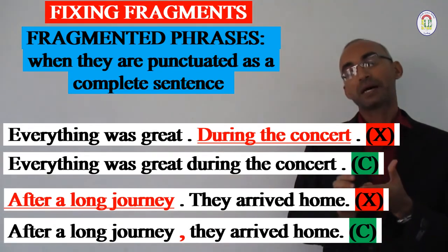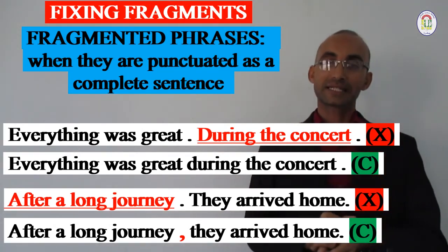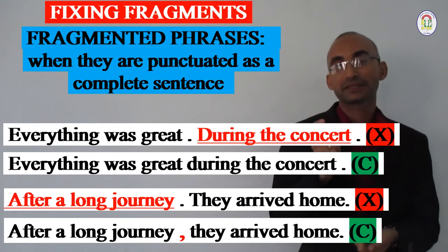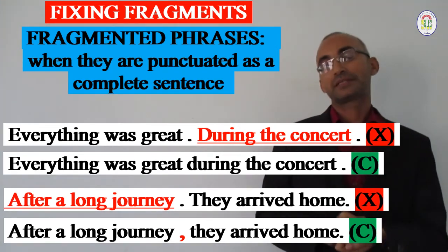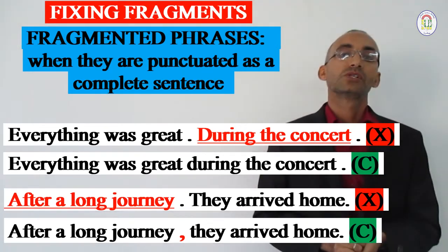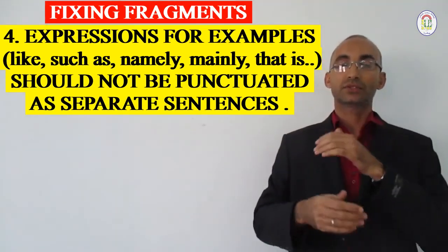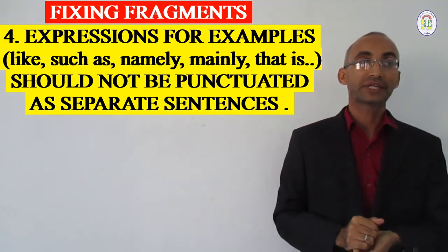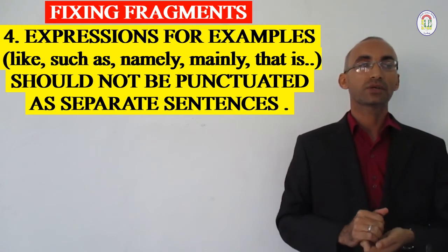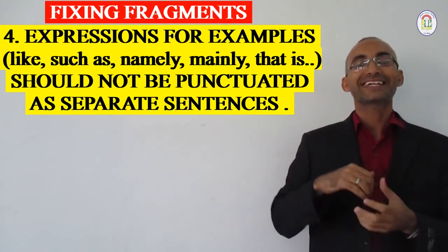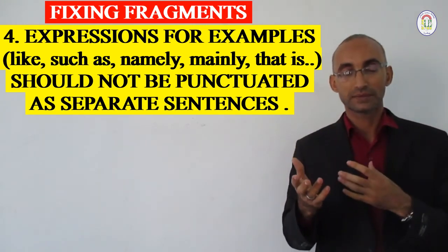Here it is a part of this sentence and no longer an independent part. Otherwise it's a fragment.